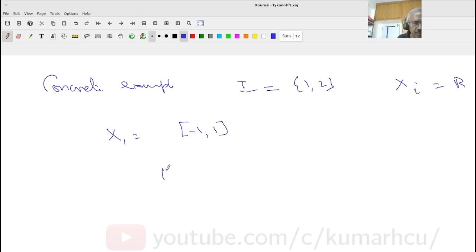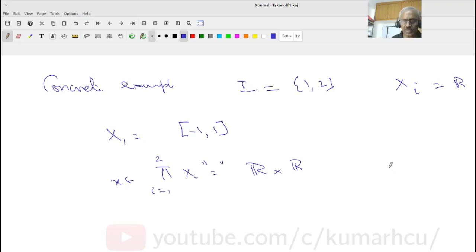Therefore my product, i equals 1 to 2 of Xi, is nothing other than R cross R. Again, when I say R cross R, we can identify it with ordered pairs. Remember, these are the things where you should be able to shift your mind. When I say x belongs to this, it means it's a function from 1, 2 to R. That's all I know. But it says I can identify it with the ordered pairs of R cross R.